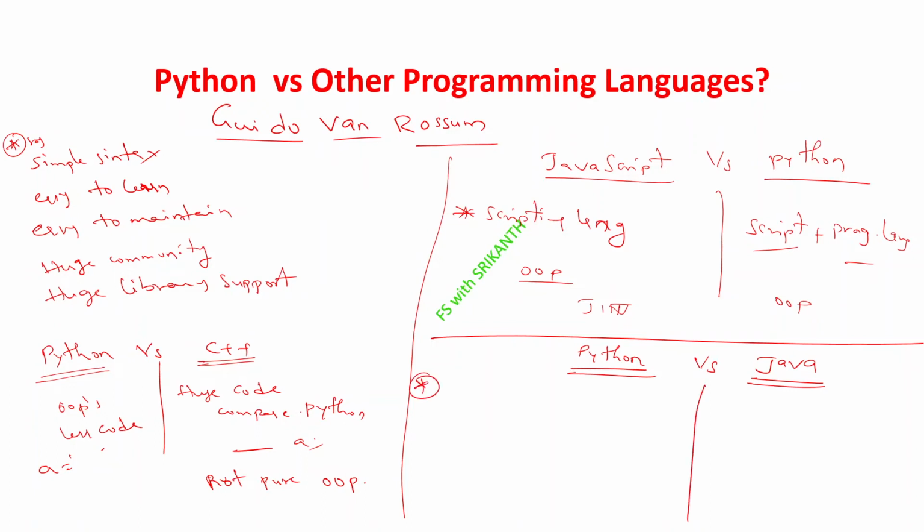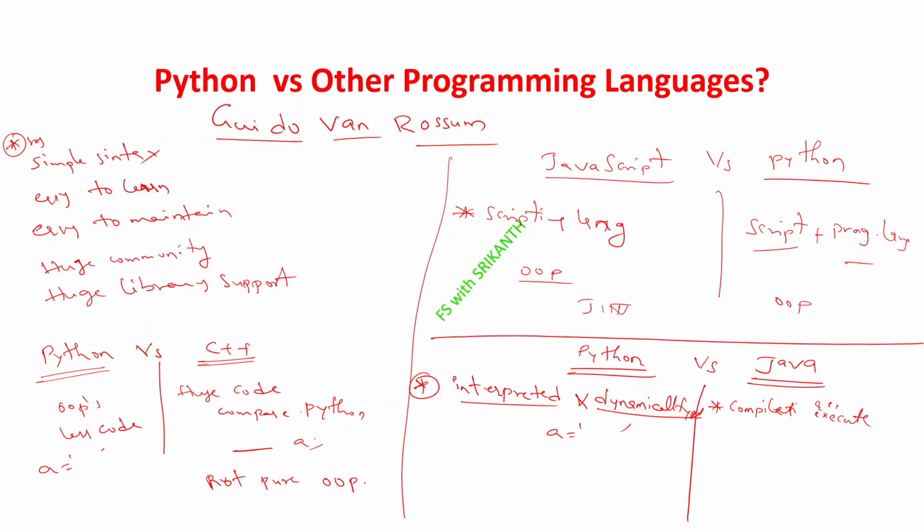Now I want to tell you about Python features. First of all, Python is an interpreted and dynamically typed programming language. What is an interpreted language? Here the code is evaluated line by line. And what is dynamic typing? We don't need to declare the type of a variable, just a name is enough, and it stores whatever type of data you want. But Java is a compile-time programming language. It has a compiler that first compiles the program and then executes it.